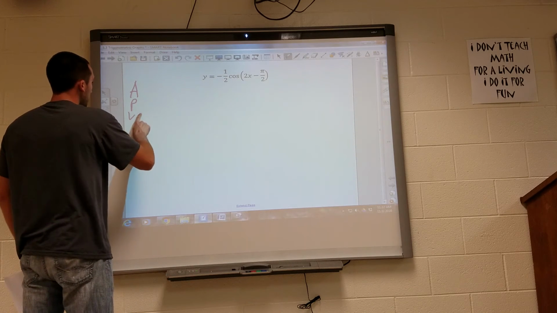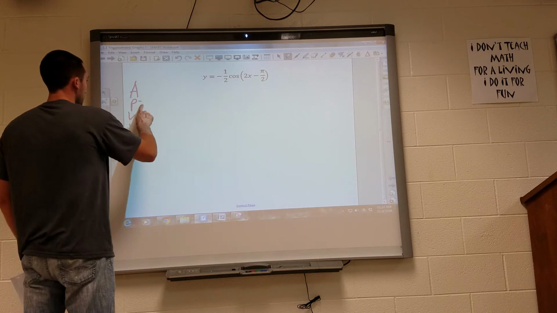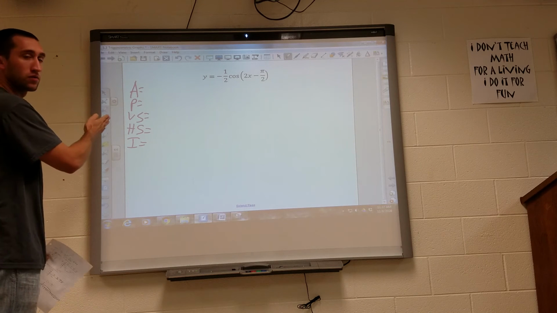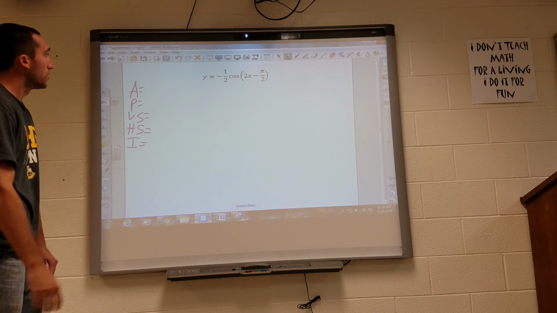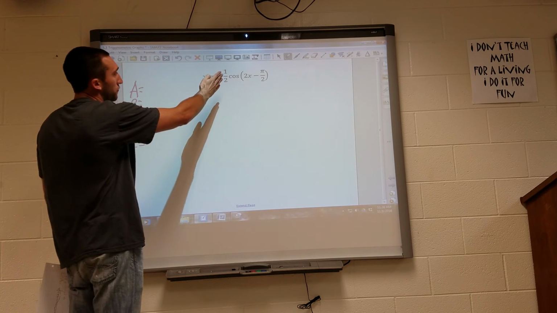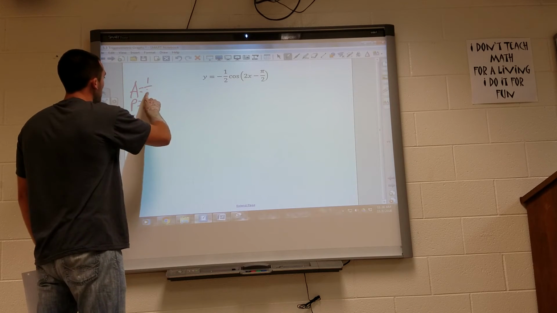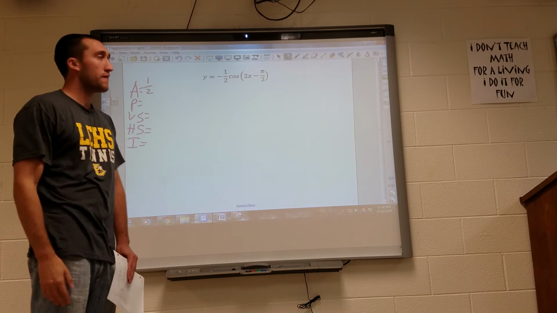And every single time we write these down, every time you go to draw one, I'm going to ask you where are your 5 key points, right? So these should be written down every time. Okay, so we have a negative out in front, but our amplitude has to always be positive, so our amplitude is 1/2, but that negative we should know now is going to flip us over the x-axis.